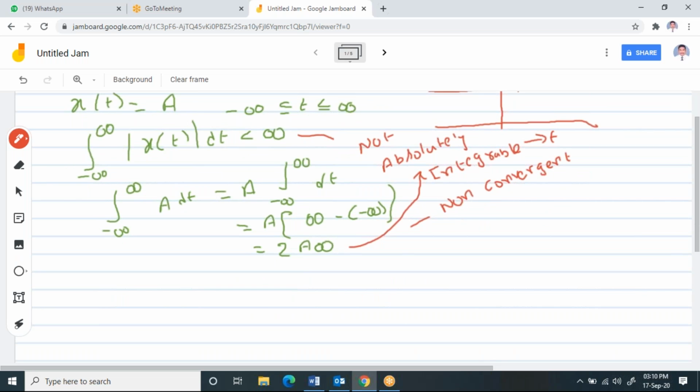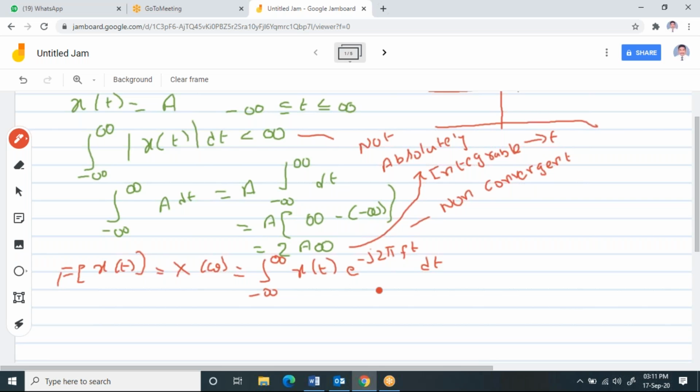I'm going to write here the Fourier transform of x of t, which you can write as X of omega, which is equal to the integral from minus infinity to plus infinity of x of t into e power minus j2 pi f t dt.